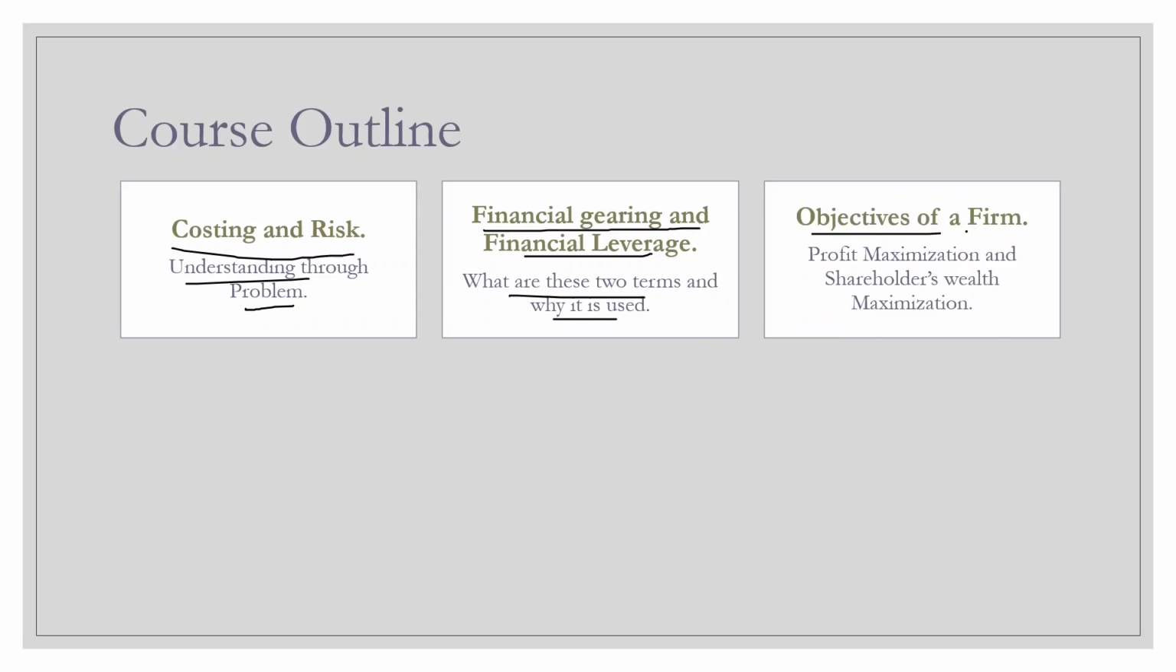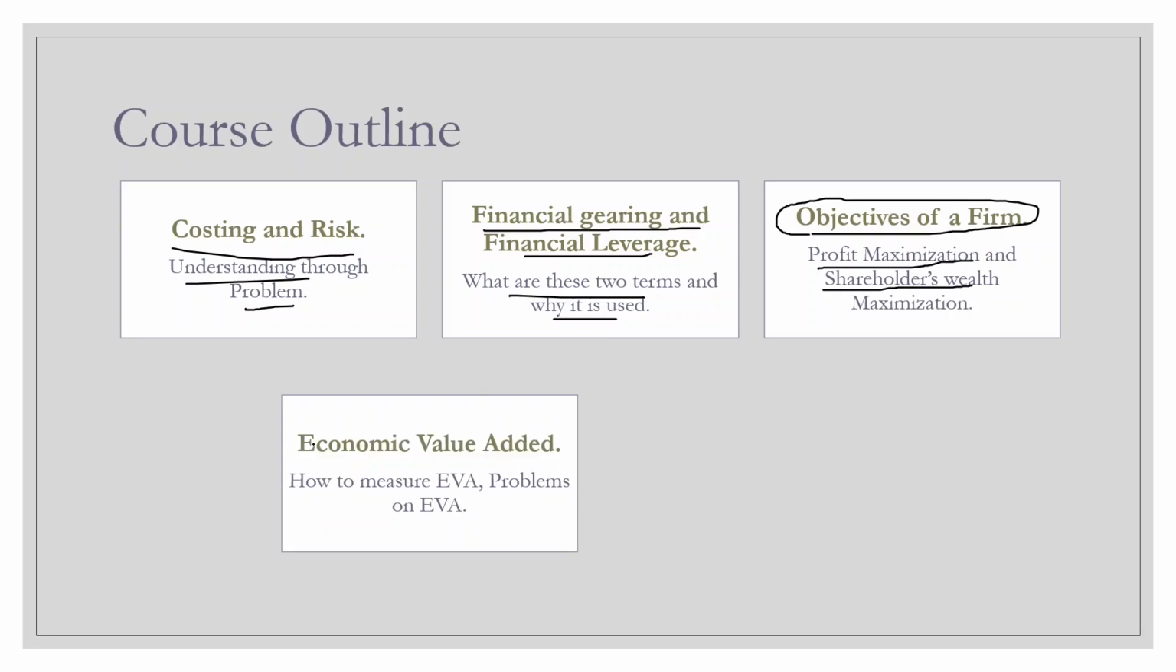And the next one is what are the objectives of a firm? Profit maximization and shareholders wealth maximization. The next one is economic value added and how do we measure economic value added, and the problems. There are only one or two problems.